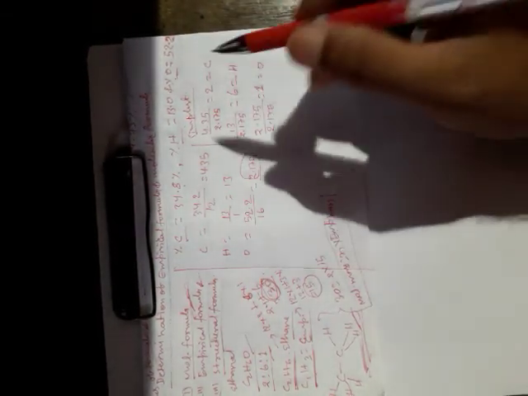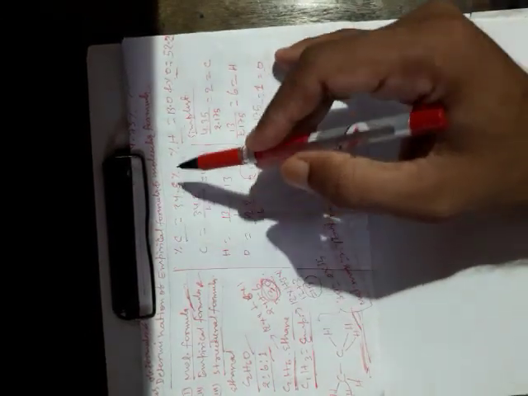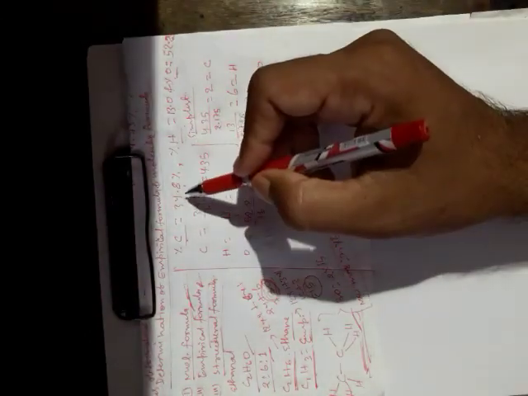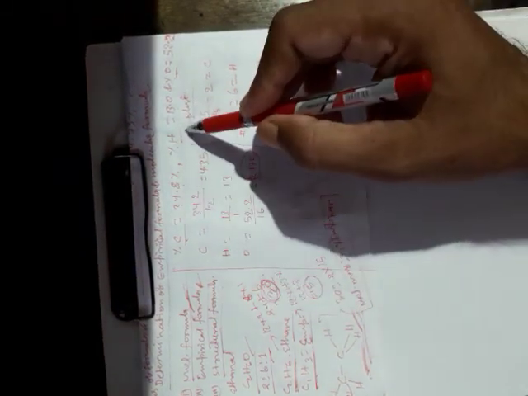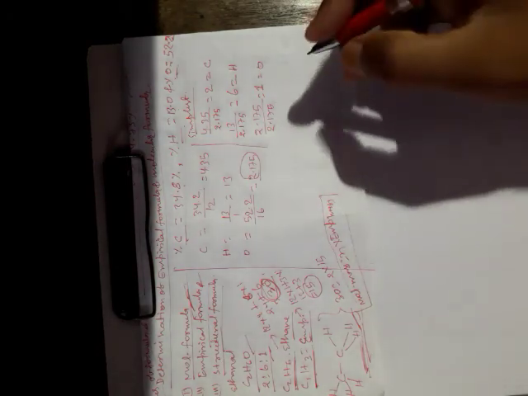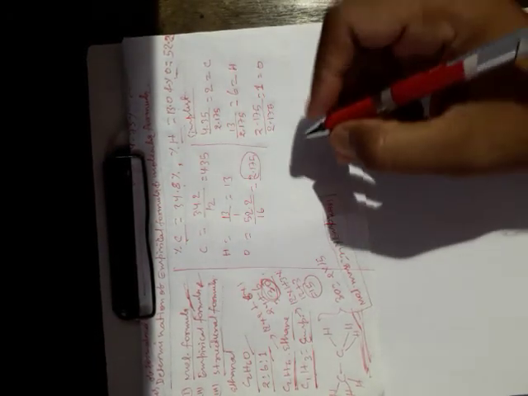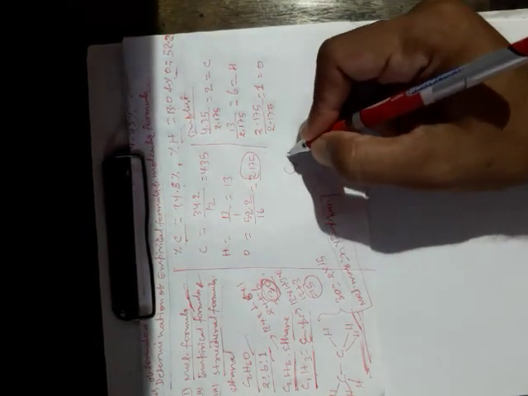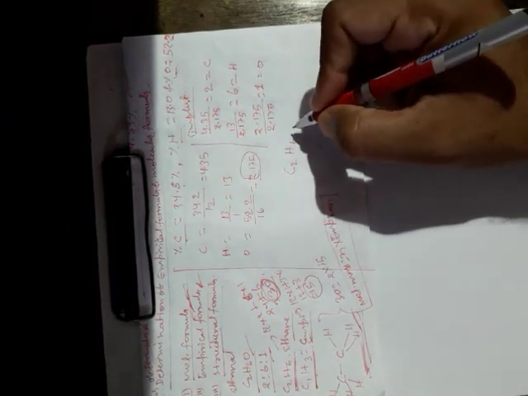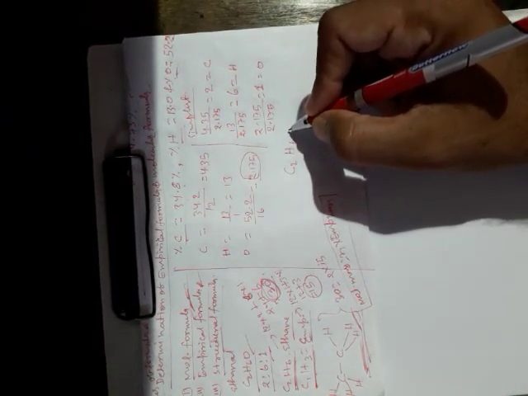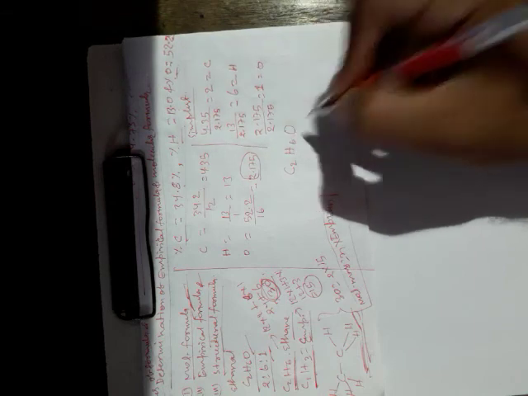So the empirical formula of the compound which has the percentage analysis of carbon 34.8%, hydrogen 13%, and oxygen 52.2% may be formulated as C2H6O1.